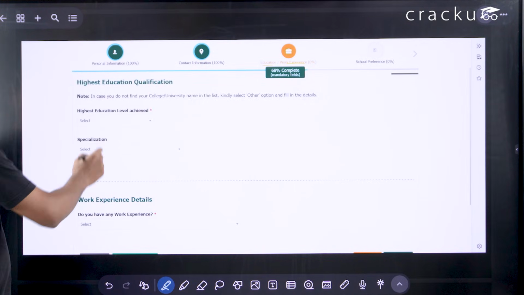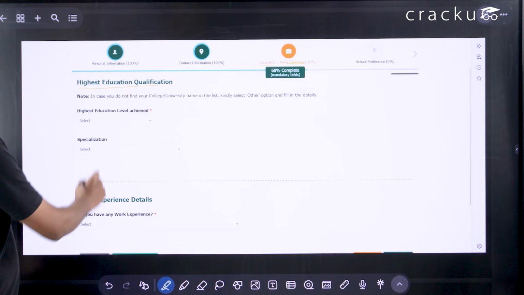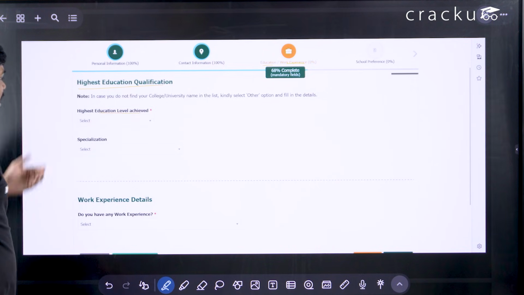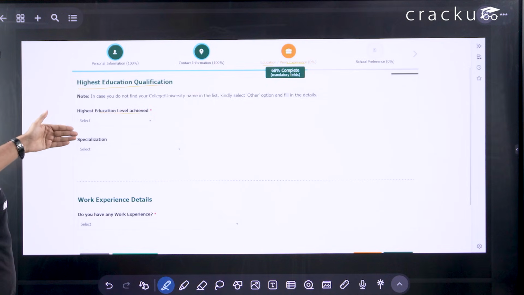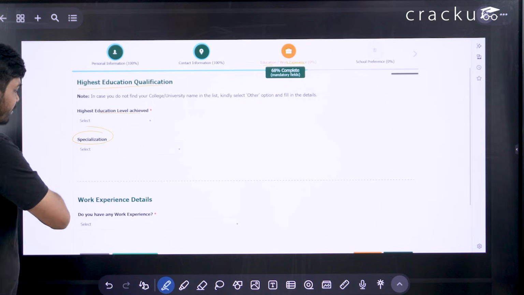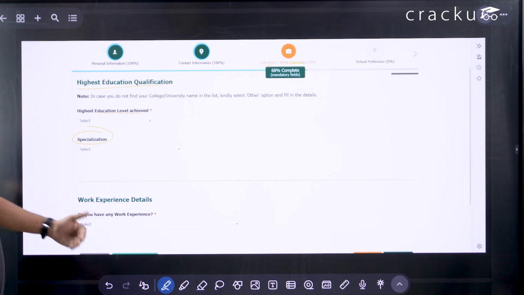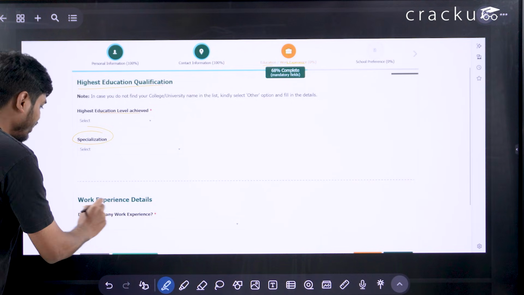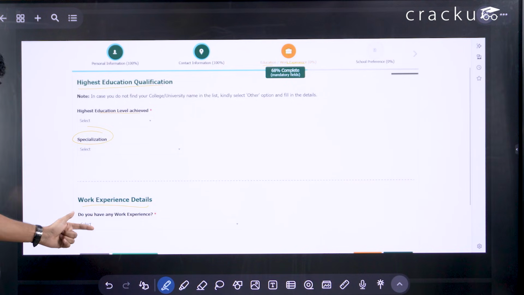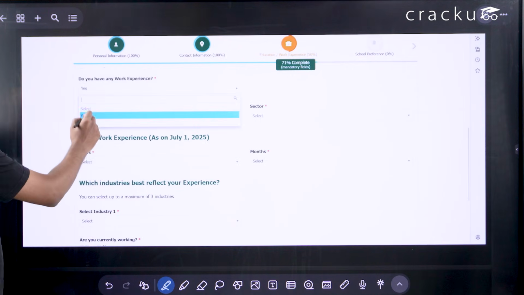So once you enter the details of your address, now comes the education and work experience related information. So you have to enter your highest education qualification. You have to select here highest education level achieved. If you have done bachelor's, you have to select bachelor's. If you have done master's, you have to select master's. Then you have to select the specialization. And after doing that, you have to fill your work experience details. So if you have any work experience, you have to select yes. If you don't have any work experience, you have to select no. So if you have work experience, you will select yes.